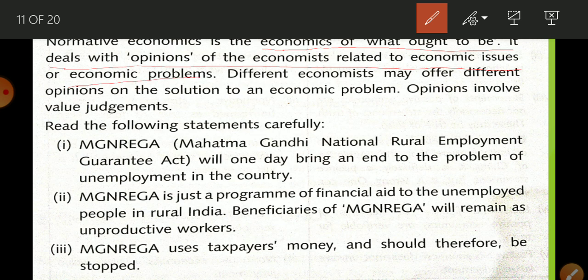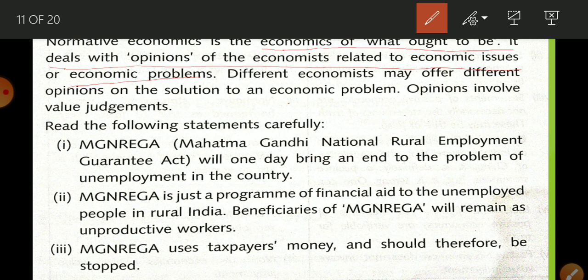So when we study any chapter, suppose we are going to study about poverty, we study what we mean by poverty, what is the condition of poverty in present, in past, and what will be in future. This is positive economics. Why? Because all these things are based upon figure and fact.